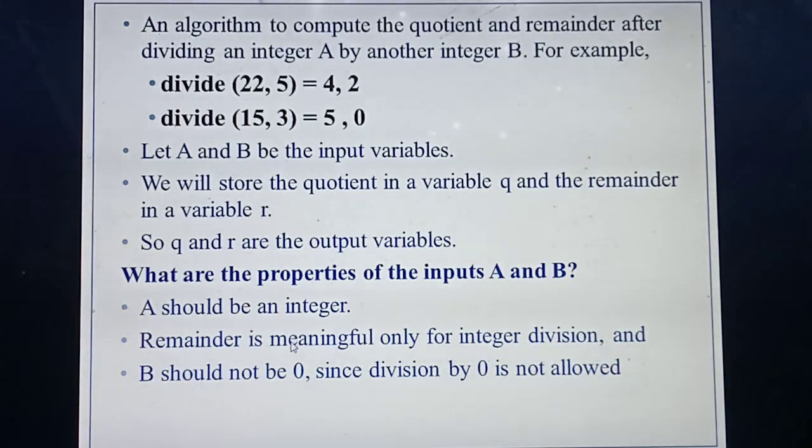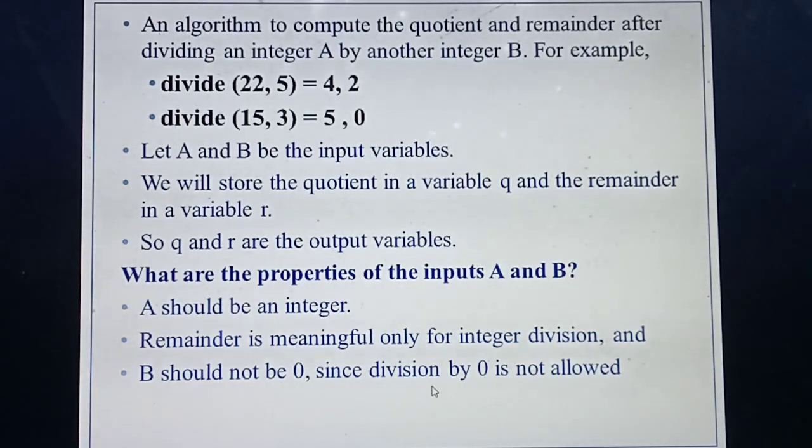Then the second property they are giving is about the remainder you are getting. That is an integer division. For example, if you are dividing 25 by 4, you can write quotient as 6 and remainder as 1. Likewise, the remainder you are getting is a meaningful number. Next, to get a proper answer, they are giving the next condition: the divisor will not be 0. If anything is divided by 0, you can give the answer as infinity, so you cannot find the quotient and remainder. So the divisor, that is B, should not be 0. Zero is not allowed.